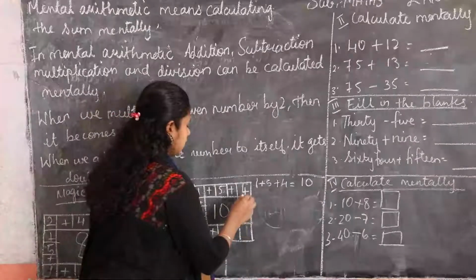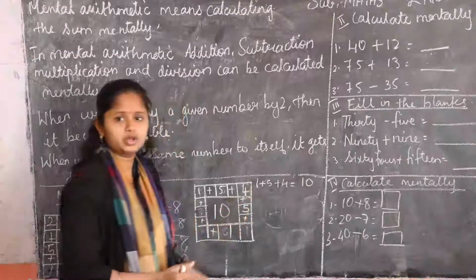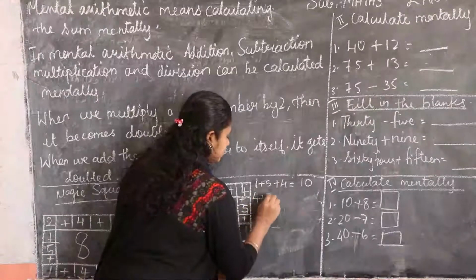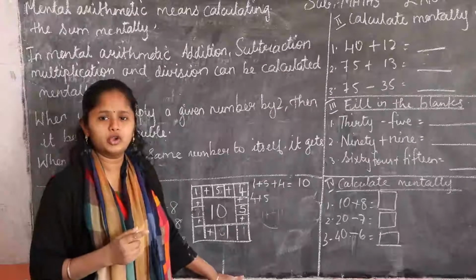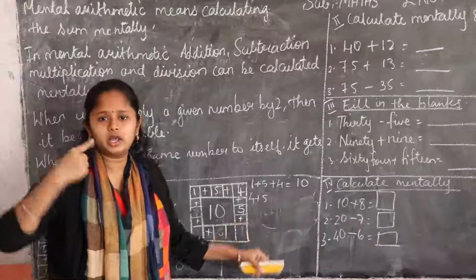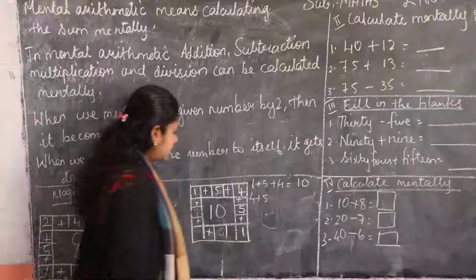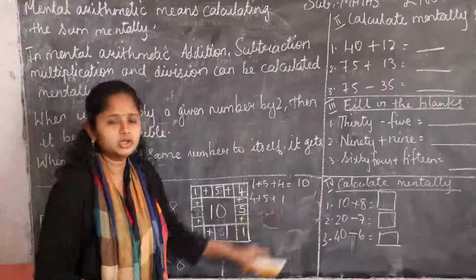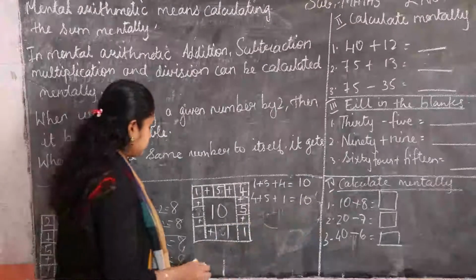Okay, next. Here 4 is there. We will write 5, because 4 plus 5 is how much, children? 4 plus 5 is 9. So which number are we going to add here? 1 number, because 9 is the number before 10. So only 1 number we have to add. We'll add 1 here. So 4 plus 5 plus 1 is equal to 10. We got answer 10. Yes, next.